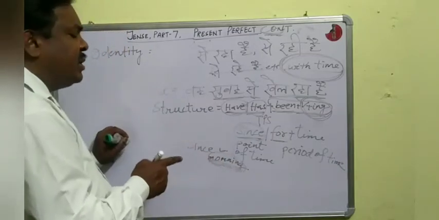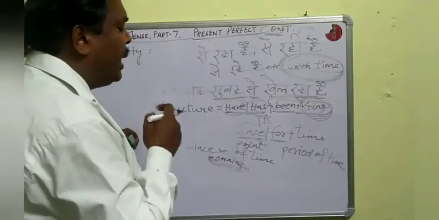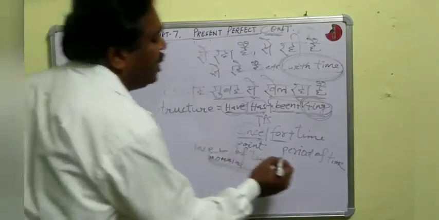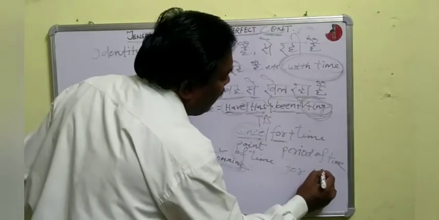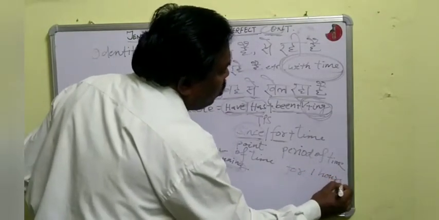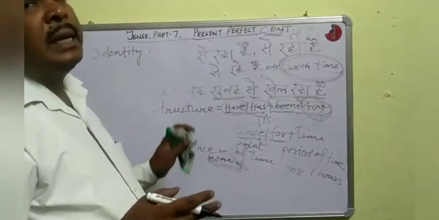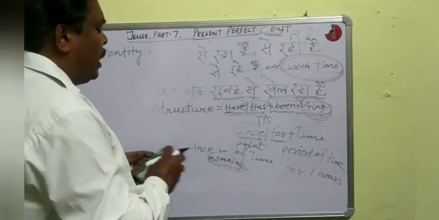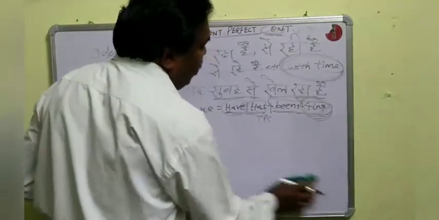For example, since morning, since evening, since yesterday, like this. And period of time means for 1 hour, for 2 hours, for 10 minutes, for 15 minutes, etc. So that is the use of since or for.